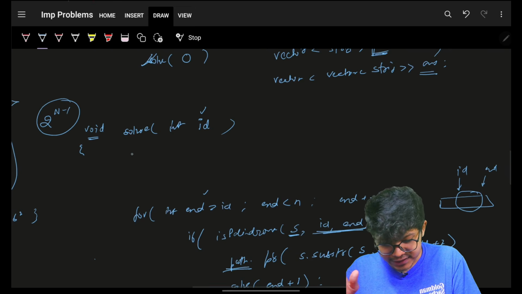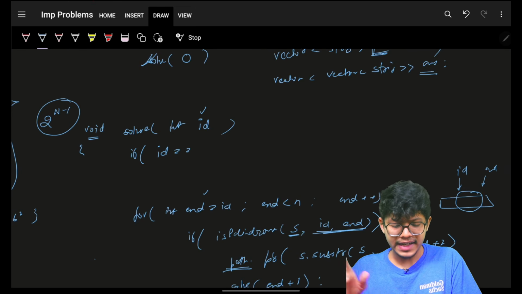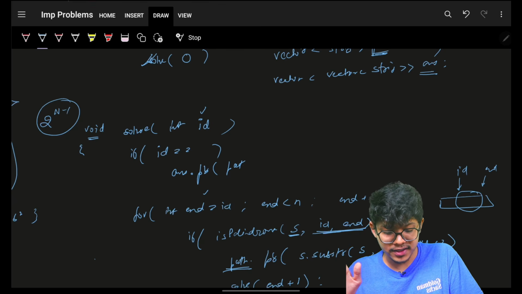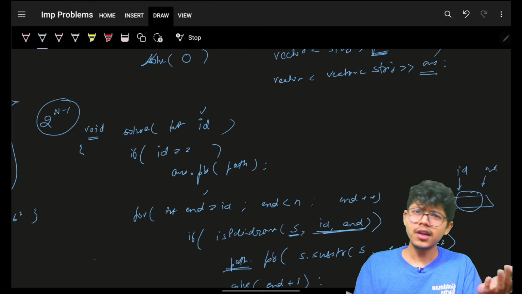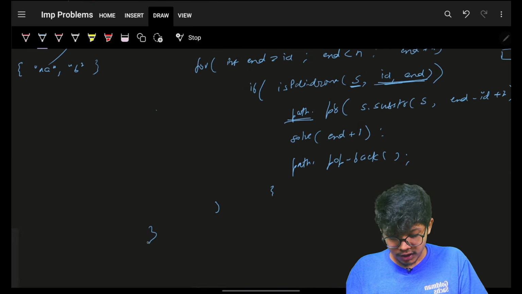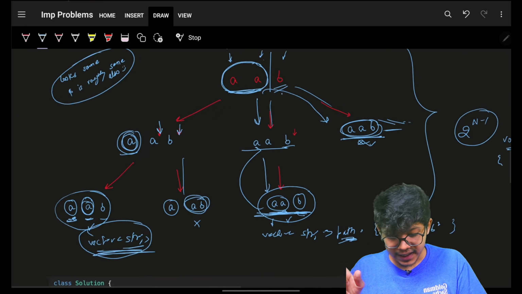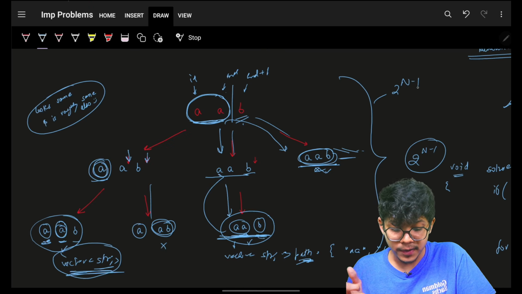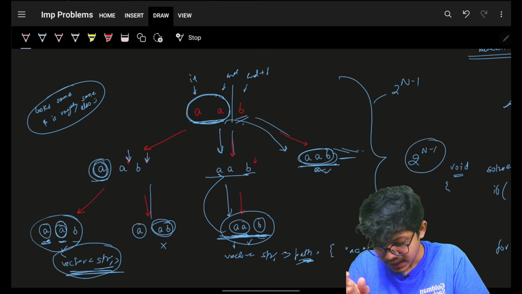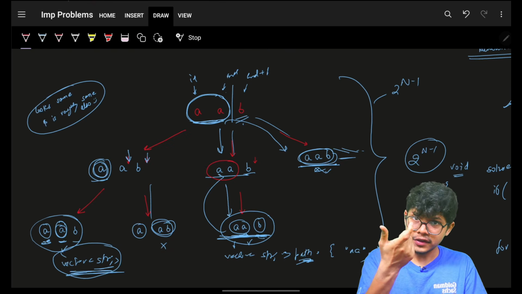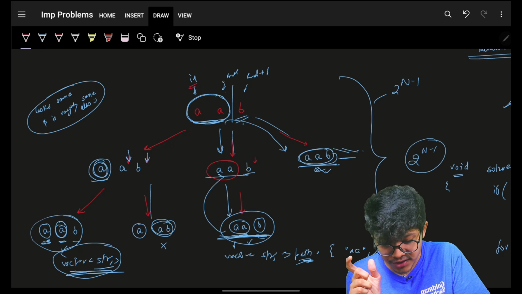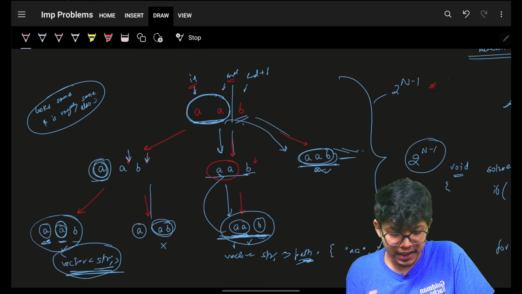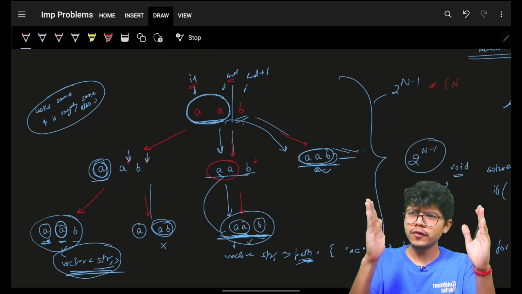Simple base case: as soon as I have reached my end, which means my id is equal to end, then I will simply push back that path, which is a vector of strings, into my answer, and voila, that's done. Now complexity, simple. We know that this tree will have a complexity of 2 raised to power n minus 1, but at every point I am checking that specific substring from id to end, whether it's a palindrome or not. That will take O of n time, because I have to compare both the ends.